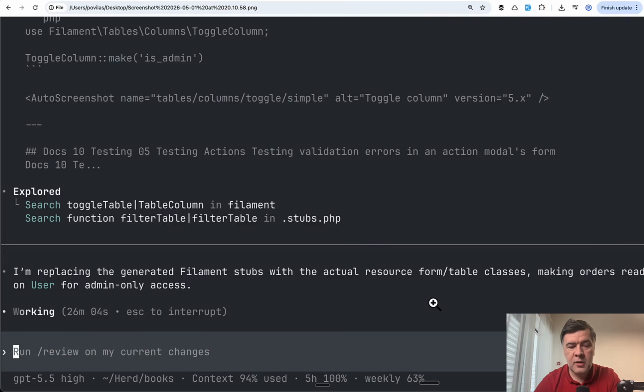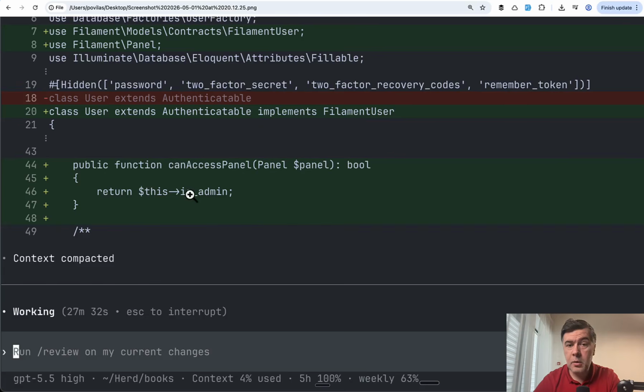Then roughly in the middle of phase 6, I saw context 94% used. So I was closely monitoring what would happen. And what happened was this. Context compacted automatically, without my knowledge, without my approval, and then context started from 0%, so we see 4% used.